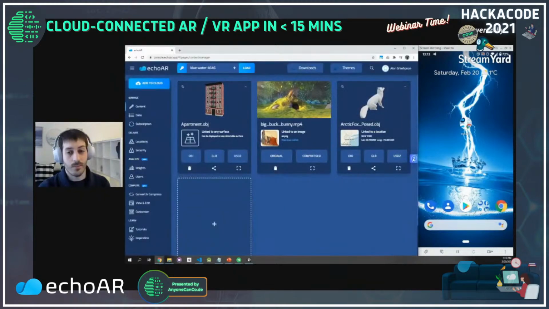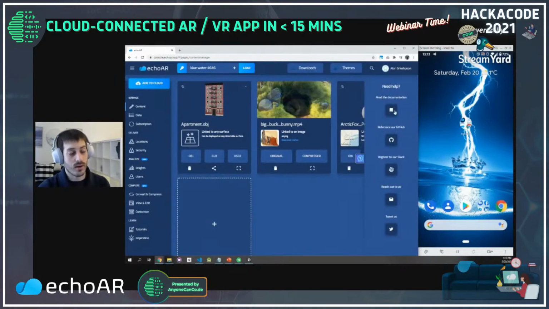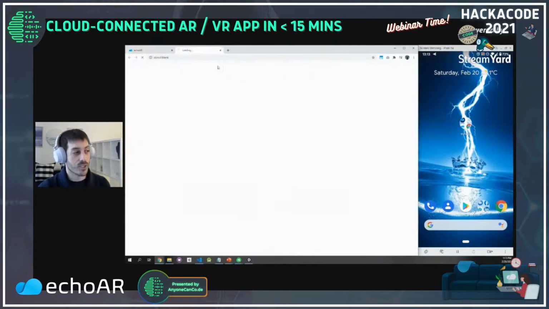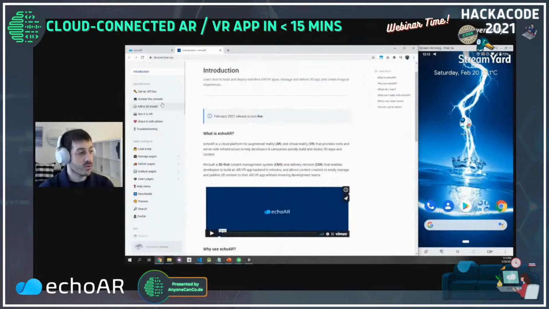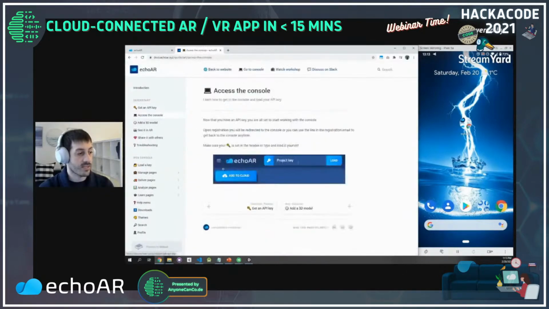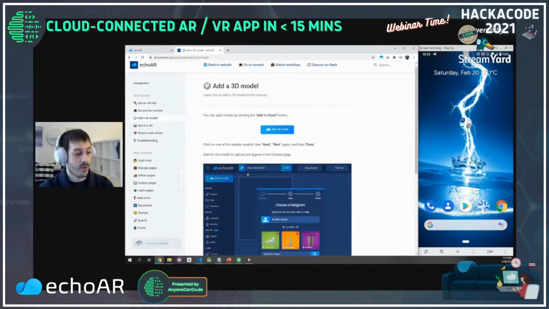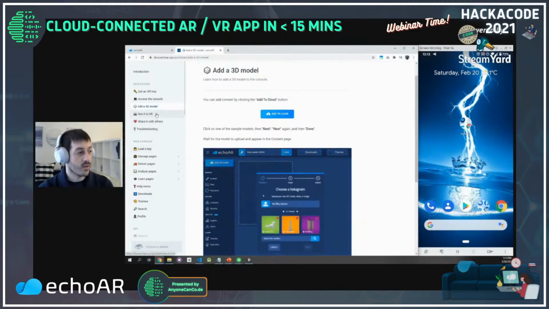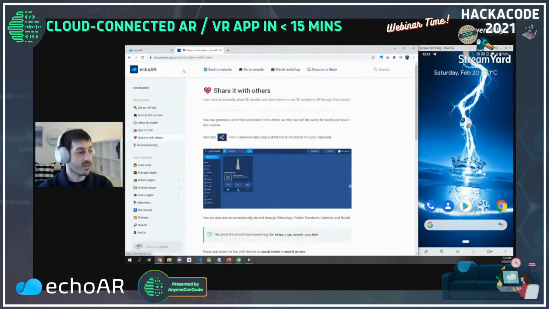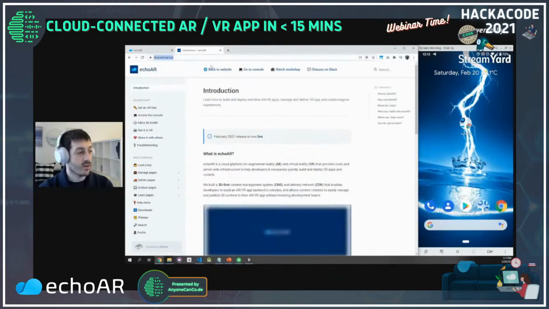You can also click the help menu, which is really, really crucial. You have a link to our documentation, which is literally a step-by-step guide of everything I showed you so far. It shows you how to get the API key and how to access the console and how to add 3D models, all with really easy GIFs that you can explore. It also shows you how to share content. So I'm going to share that link right here in the chat, so feel free to read through the documentation.